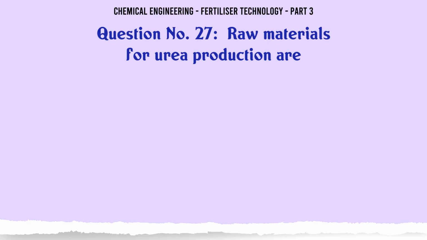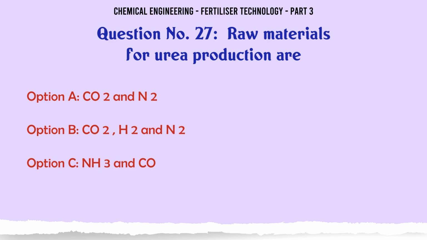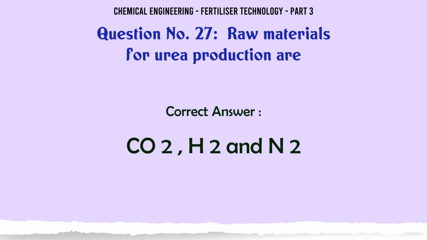Raw materials for urea production are A. CO2 and N2, B. CO2, H2 and N2, C. NH3 and CO, D. HNO3 and CaCO3. The correct answer is CO2, H2 and N2.